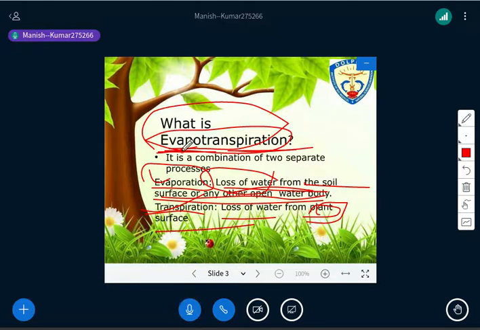Whatever the surface is, water bodies or plant surface, from where the water is lost, the water is lost in the form of water vapors, isn't it? That is the process, and that is the basic meaning of evapotranspiration, right?